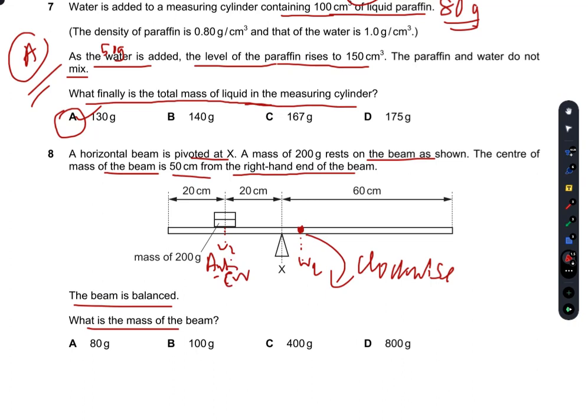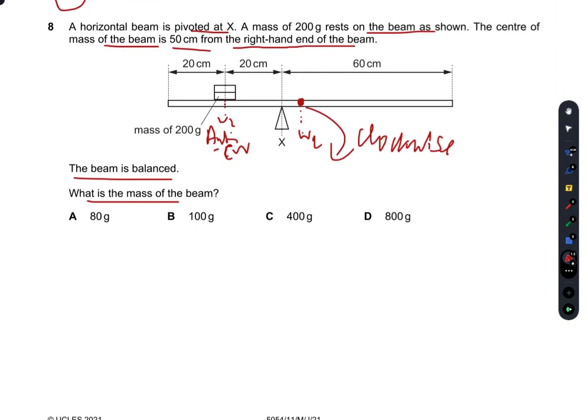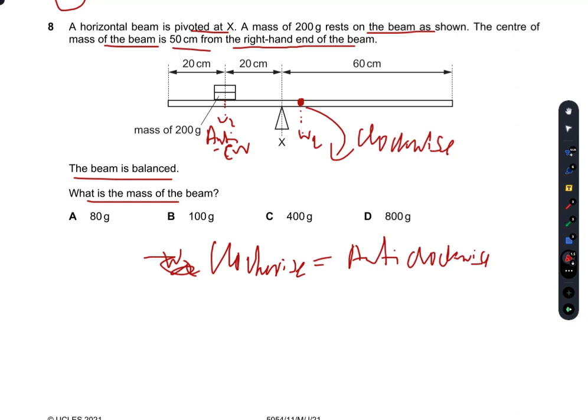So in this diagram, the sum of clockwise moments is equal to the sum of anti-clockwise moments. So I simply put the values in here. The weight 1 into d1 is equal to weight 2 into d2.